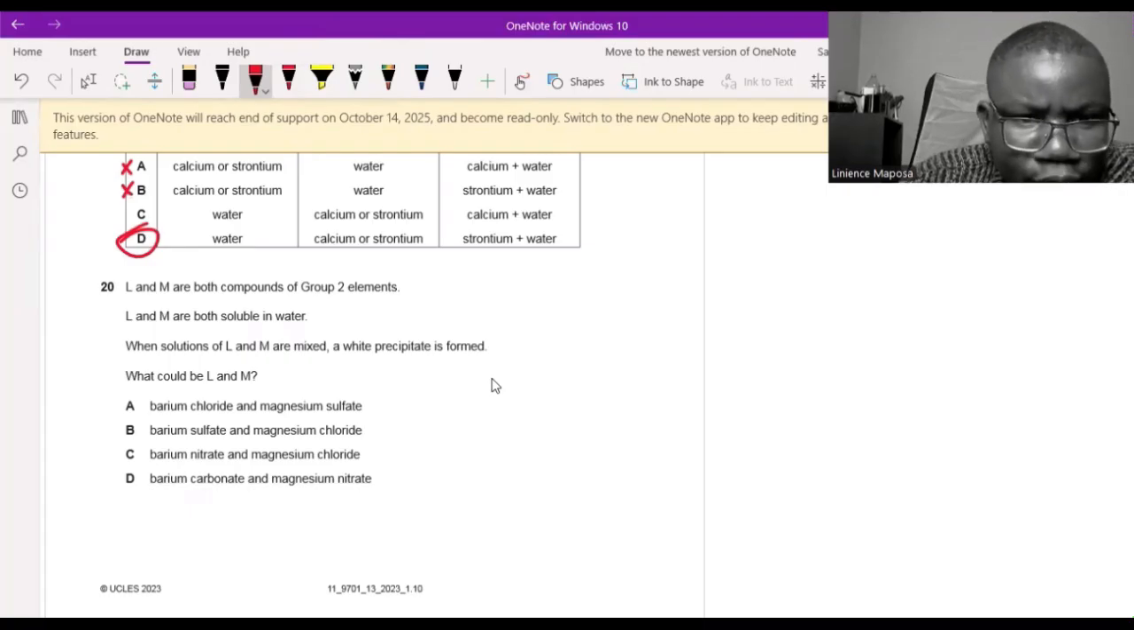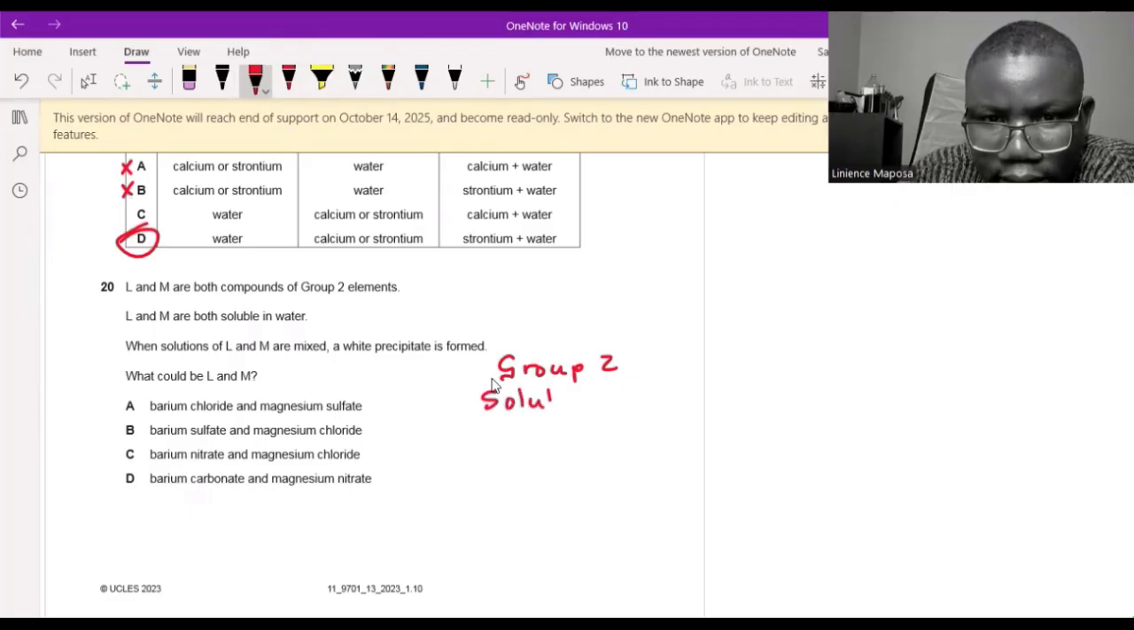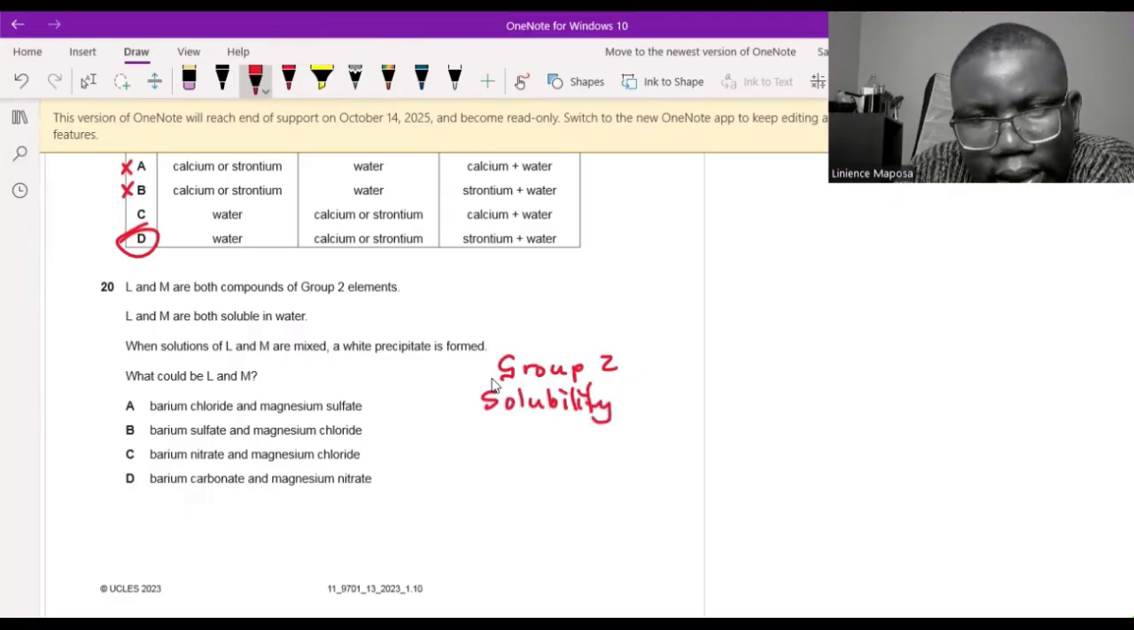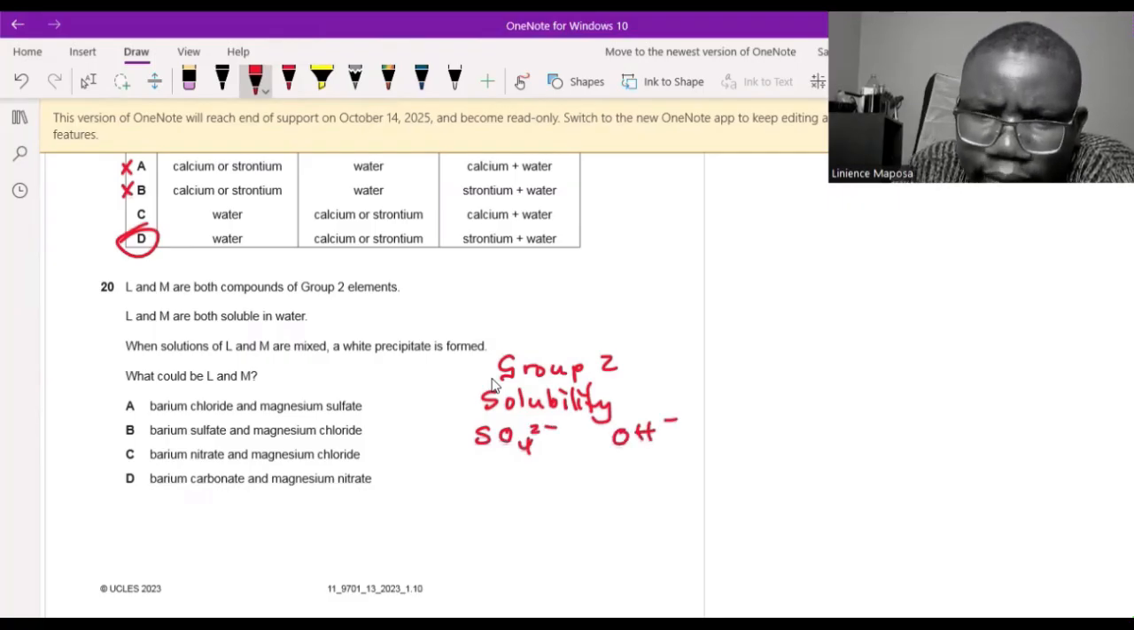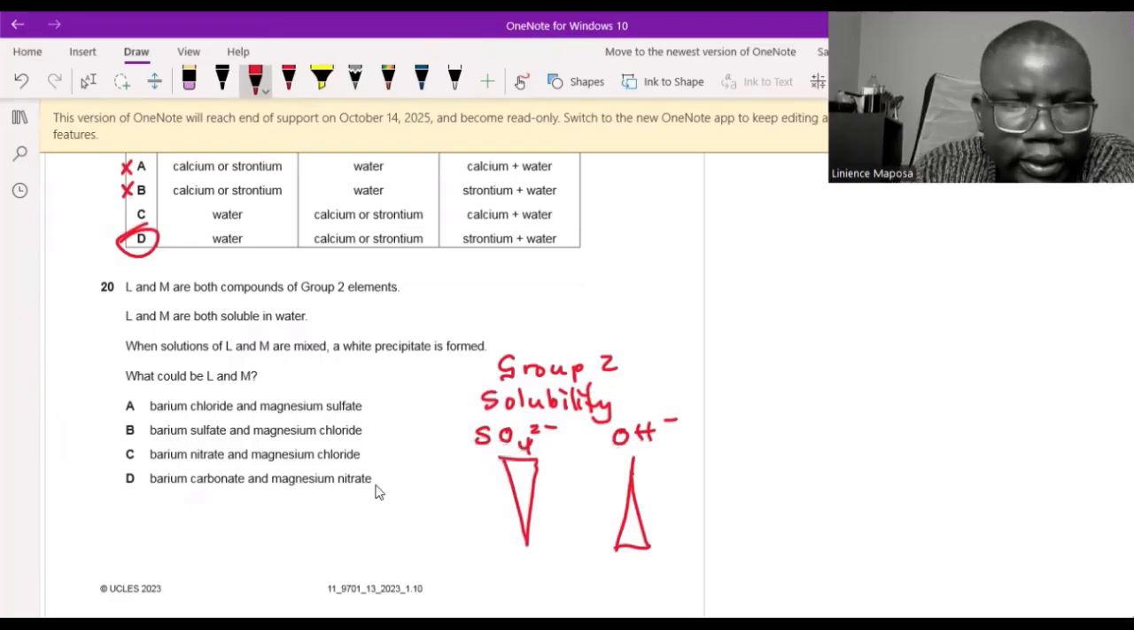Is barium chloride soluble in water? Yes, it's a chloride. Is magnesium sulfate soluble in water? We said for group 2, when we talk about solubility, if you remember, we just do this. Then we say solubility for sulfates, and then solubility for hydroxides. For hydroxides, magnesium hydroxide is highly insoluble, so solubility increases as you go down. Solubility of sulfates decreases as you go down. So magnesium sulfate is soluble because magnesium is up. So in terms of solubility, both of these are soluble.